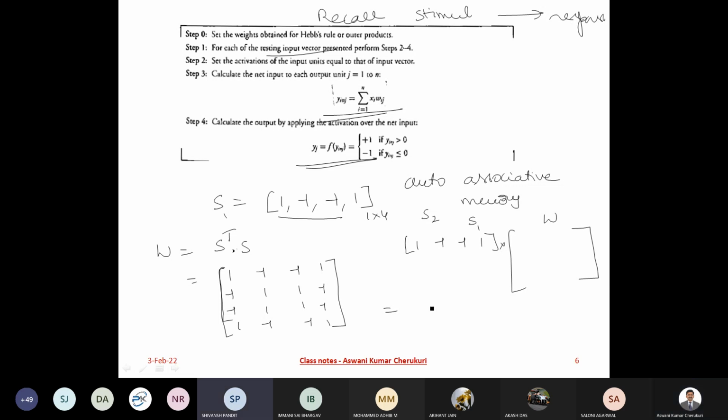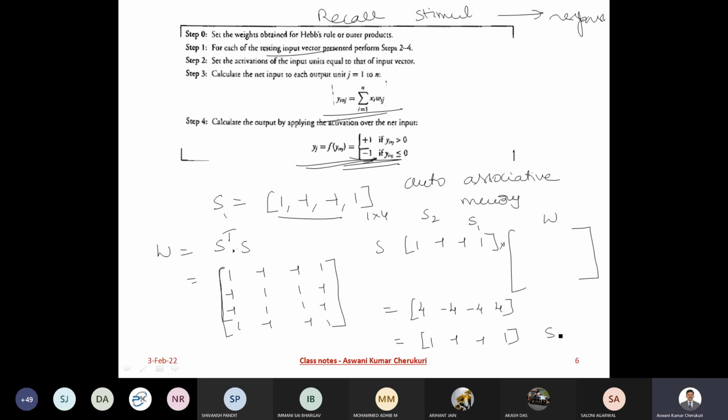So 4, -4, -4, 4. What does your rule say? The activation rule says if it is above 0, fire 1. If it is less than 0, fire -1. So what would be your output? 1, -1, -1, 1. Right? What you presented is what you got. Yes. Okay.